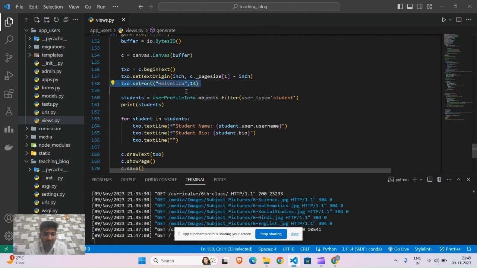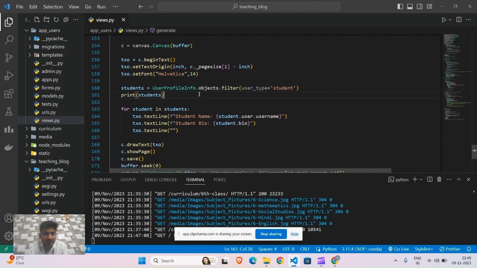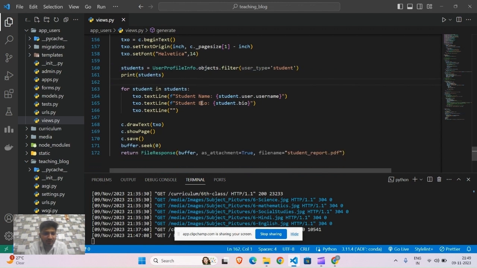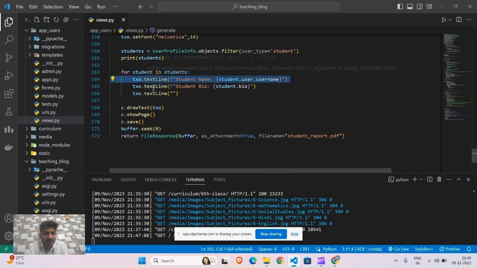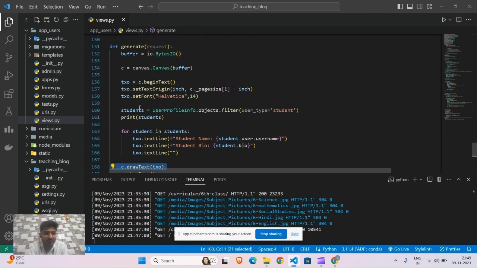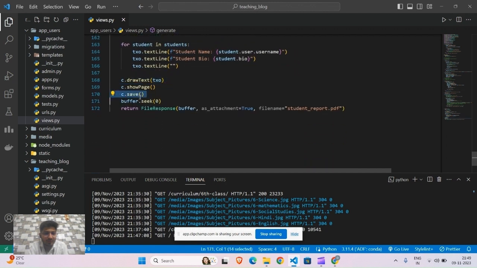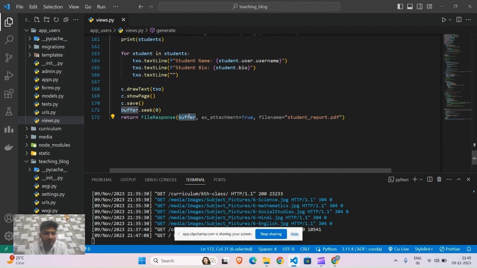Helvetica and size 14. Then we have fetched our students model. So we have fetched our student details from the user profile model, and we filter so that if the user type is student, then its data will be fetched. Then we have written the name and bio using the textLine function in the text object, and then we have given the text object to our canvas object, and then we save that object, and then we return our file response, and we have given the file name student_report.pdf.